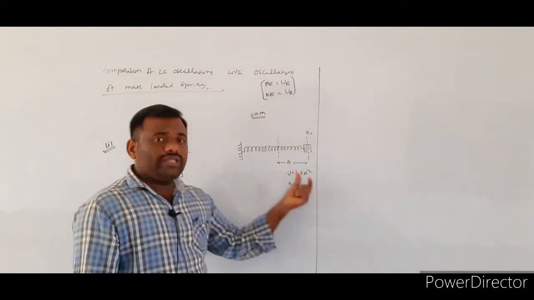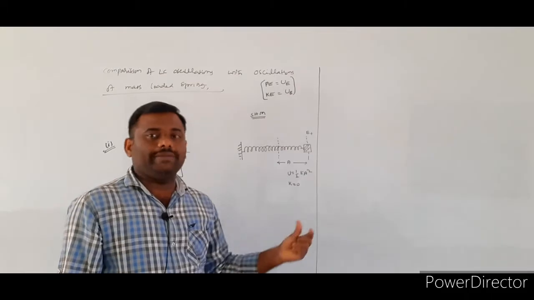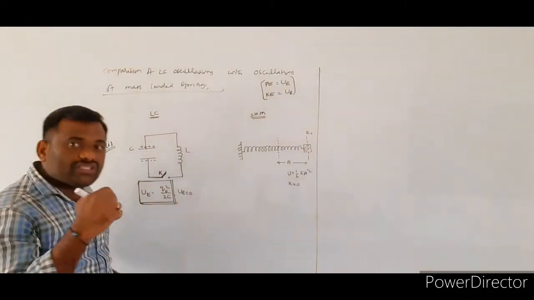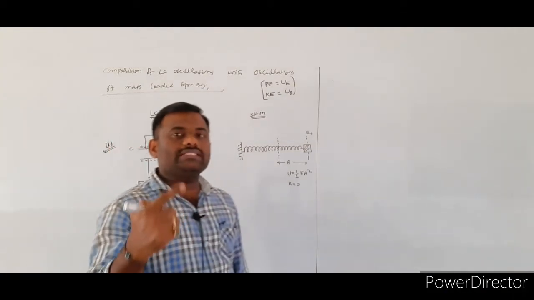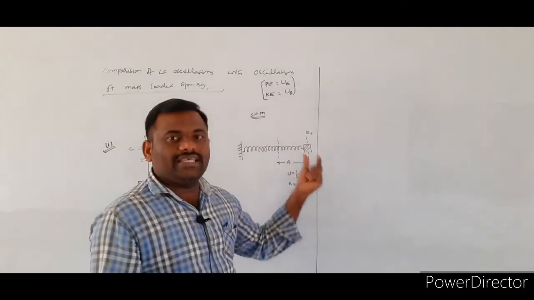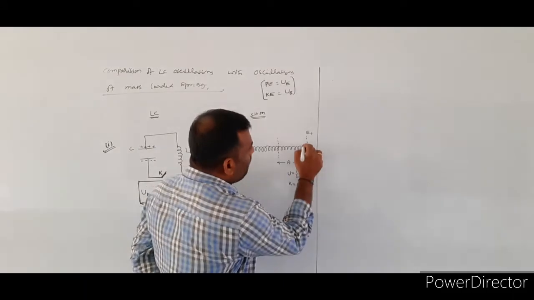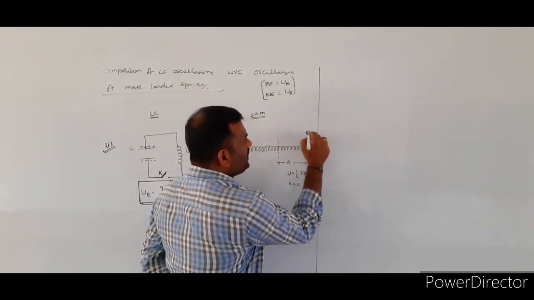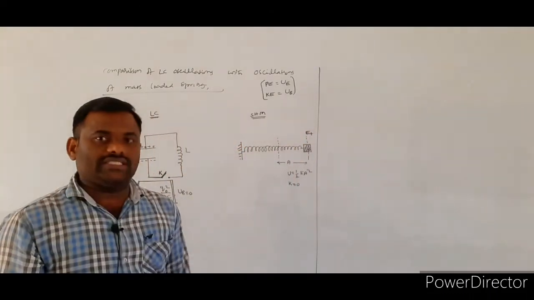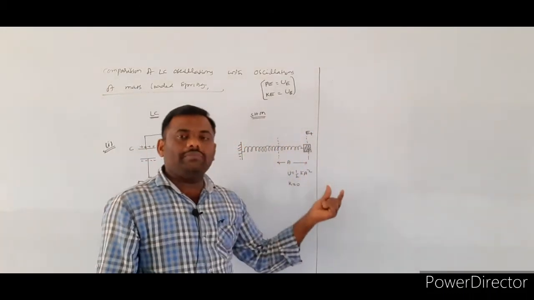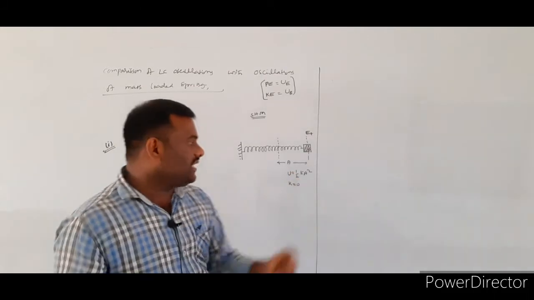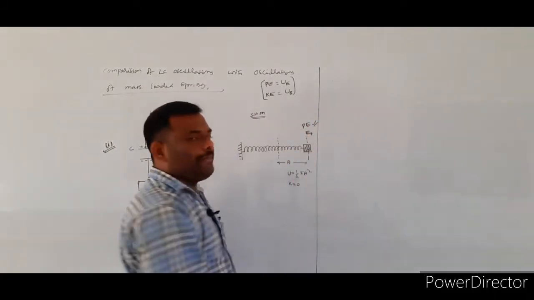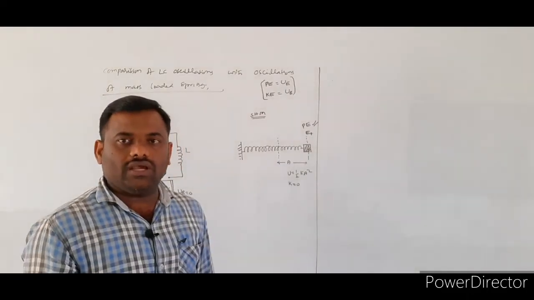Now, coming to the oscillations of a loaded spring, already we told electrical energy will be equivalent to what? Potential energy of the mass loaded spring. So initially we are assuming that the mass, the body, will be placed at the positive extreme position. So whenever the object is placed at the positive extreme position, potential energy will be maximum, and the kinetic energy value is equal to 0.